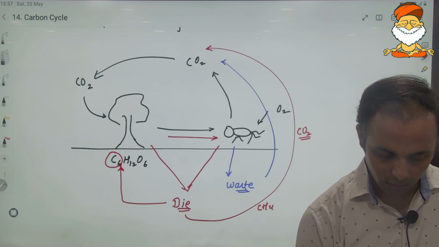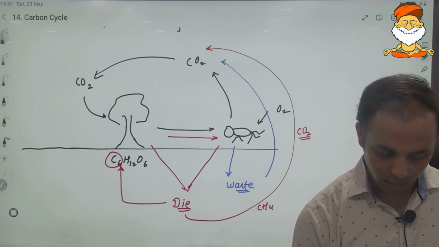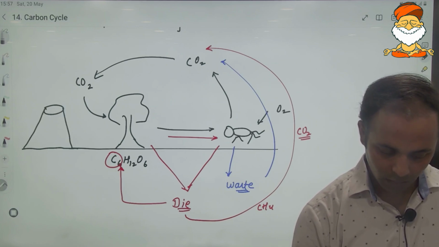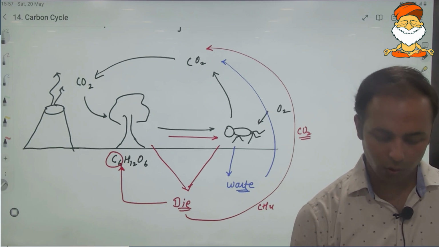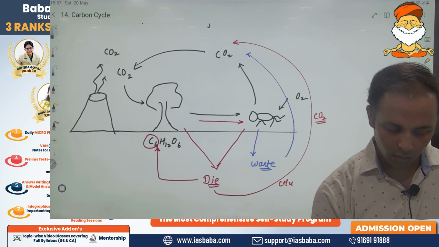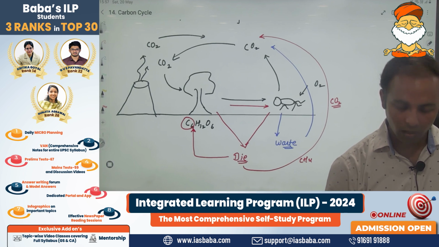Now don't you think there is another natural process like volcanic eruption? Through volcanic eruption various gases are released, so carbon dioxide would also form part of it.